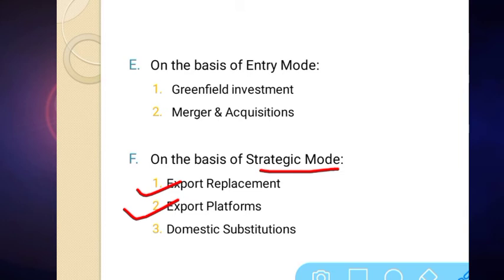The foreign company uses our country as a platform, produces in a larger quantity, and then sells across the globe so that it can reduce the cost of production. For that purpose, if the FDI is made, then it is called export platform.